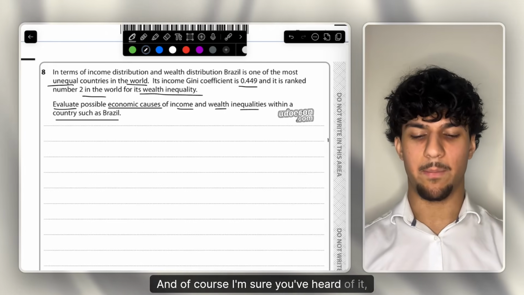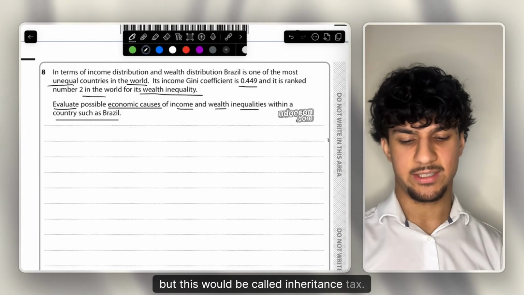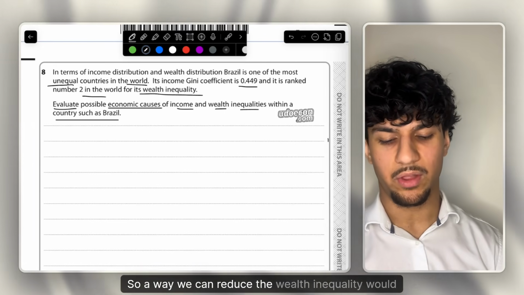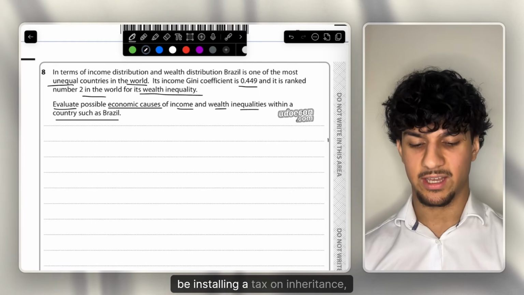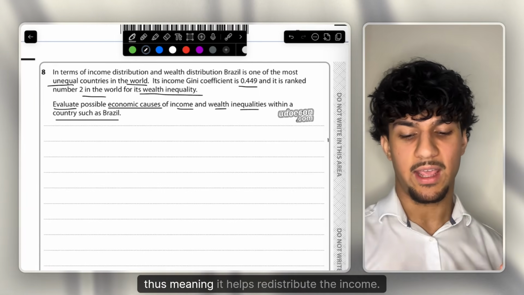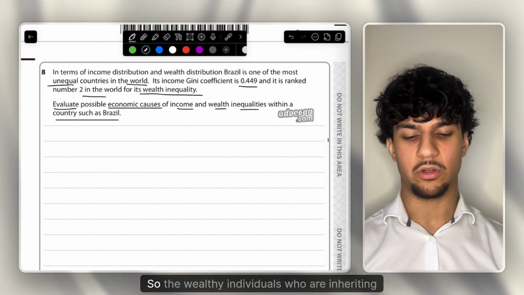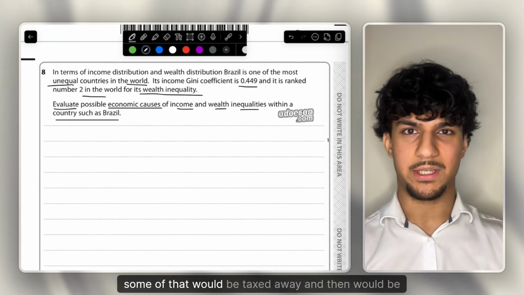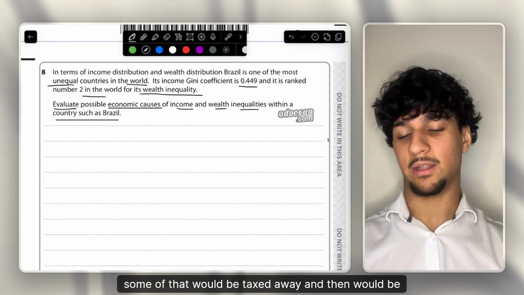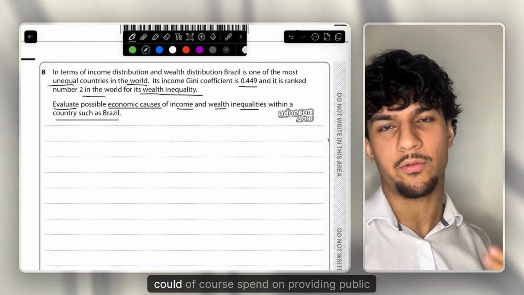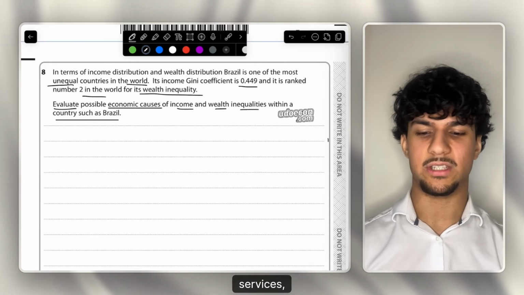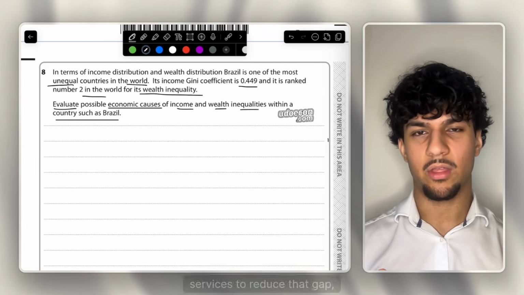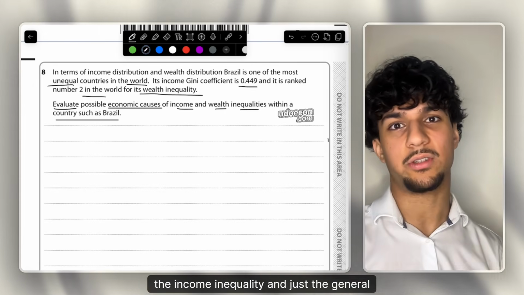And of course, I'm sure you've heard of it, but this would be called inheritance tax. So a way we can reduce the wealth inequality would be installing a tax on inheritance, thus meaning it helps redistribute the income. So the wealthy individuals who are inheriting billions, millions, some of that would be taxed away and then added to the government's pot of money, which they could of course spend on providing public services to reduce that gap, the income inequality and just the general inequality gap.